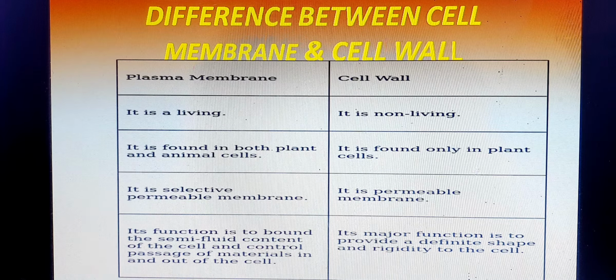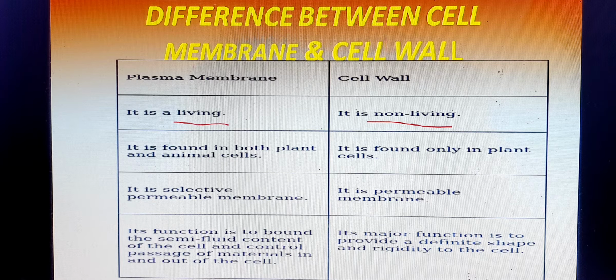We will see the difference between cell wall and plasma membrane. The cell membrane or plasma membrane is present in the animal cell, but the cell wall is present only in the plant cell and absent in the animal cell. The basic point is that the cell membrane or plasma membrane is living, whereas the cell wall is non-living. The cell wall is made up of cellulose, whereas the plasma membrane is made up of lipid and protein, lipoprotein. It is found in plant cells as well as animal cells, whereas the cell wall is found only in the plant cell.